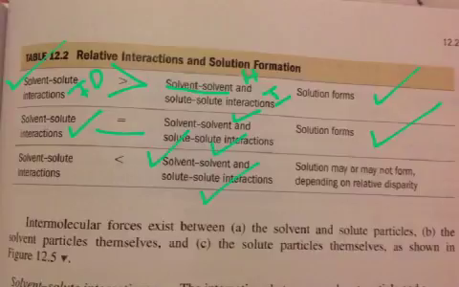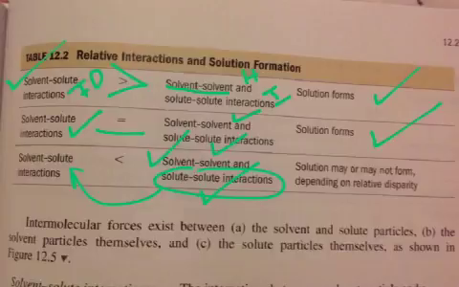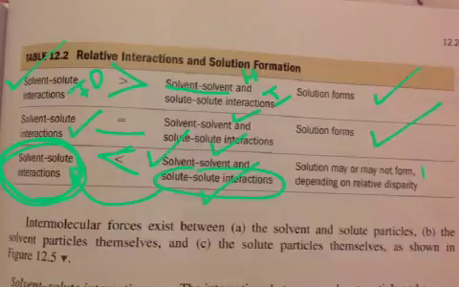What we know is that this interaction is too weak to break into the hydrogen bonding happening between water molecules. So the interaction between oil and water is so low that they are better off staying the way they are, which is the reason why the solution probably will not form.